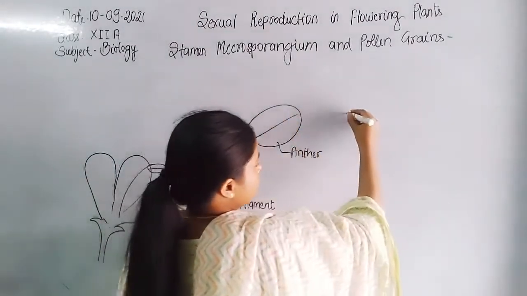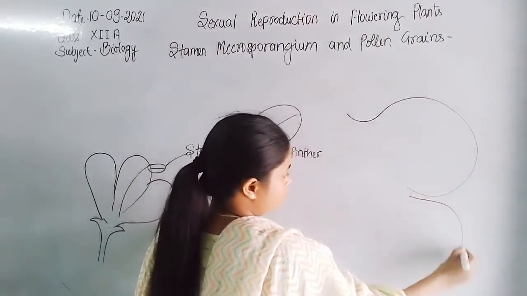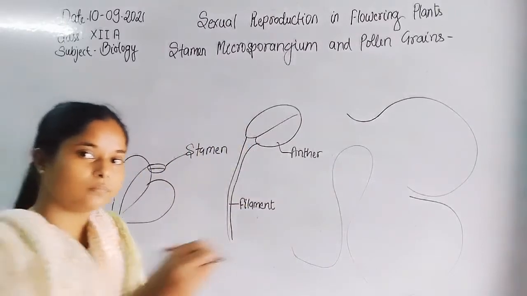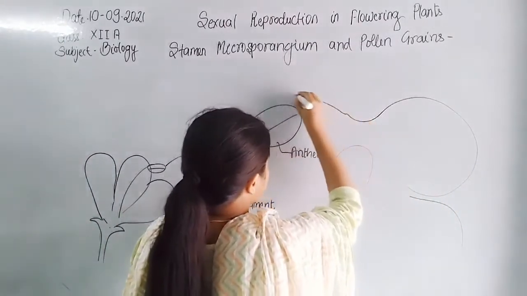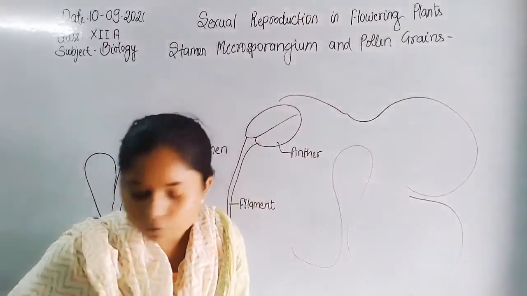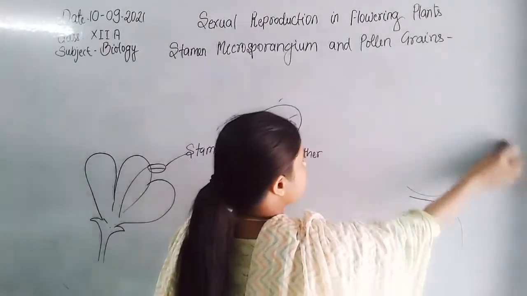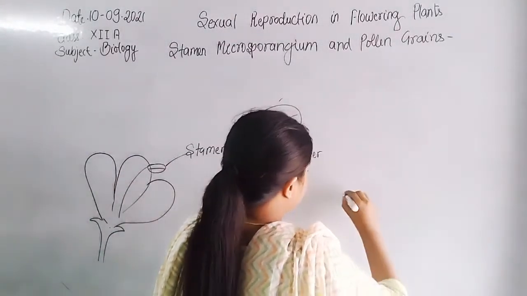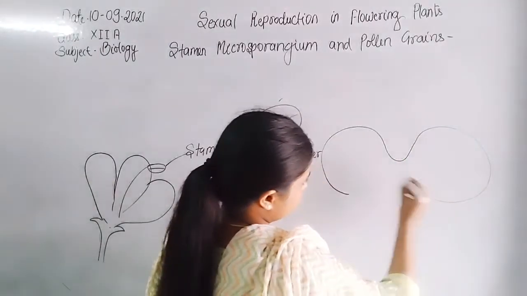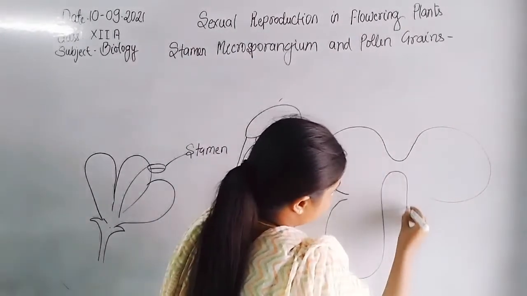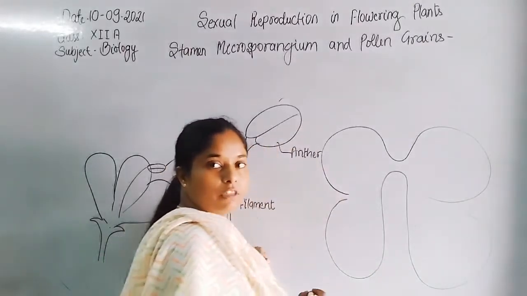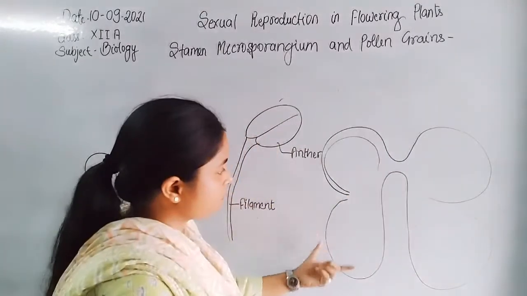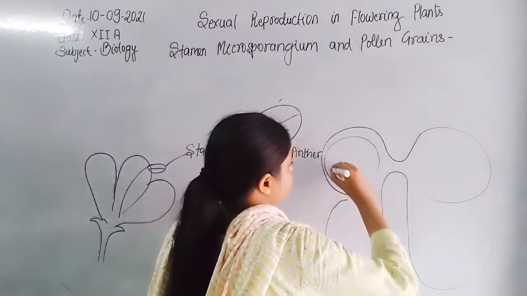So when we dissect the anther, here is the inner structure of the anther, which is formed by four layers.